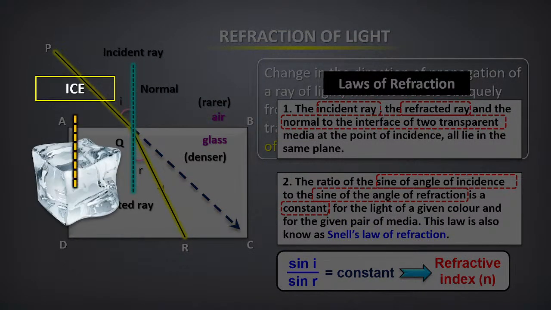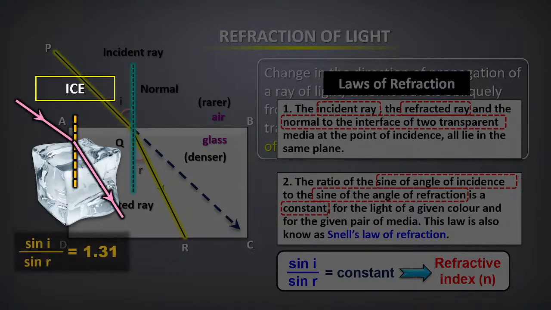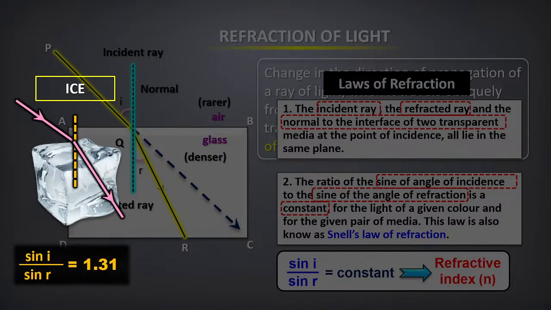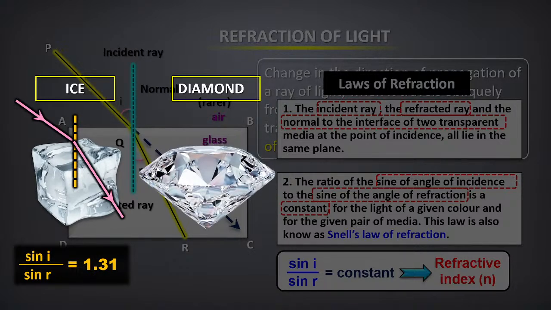Okay, so now let us take an example of ice. Now here you have normal, you have incident ray, the light is bending. So the refractive index of ice is how much? 1.31. Okay, 1.31. Next, diamond. Suppose this is a normal, this dotted line is for my experiment analysis. I take a normal incident ray. Look at this, how much the light is bending, yes or no? So now if I take sin I by sin r, how much do I get? Okay, 2.42. So diamond has the highest refractive index.